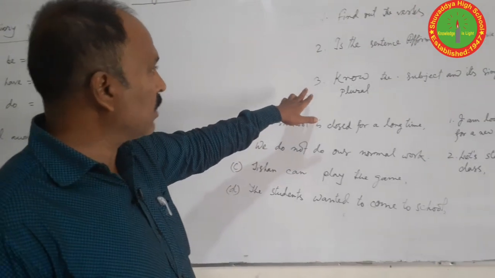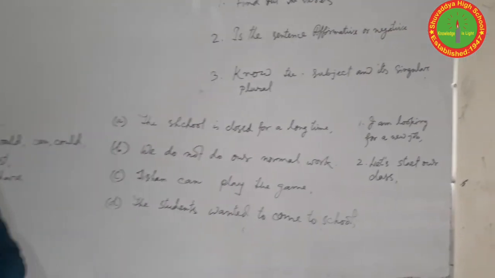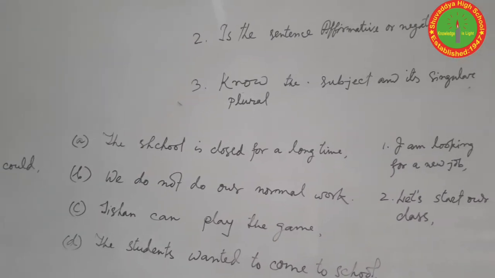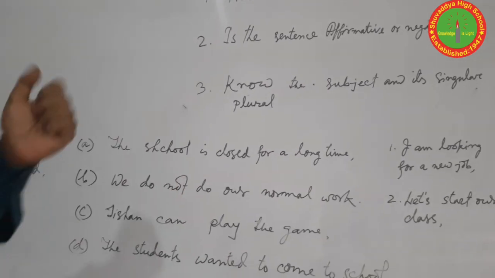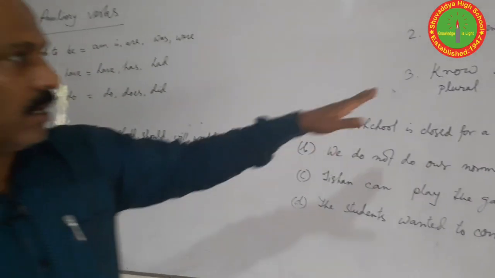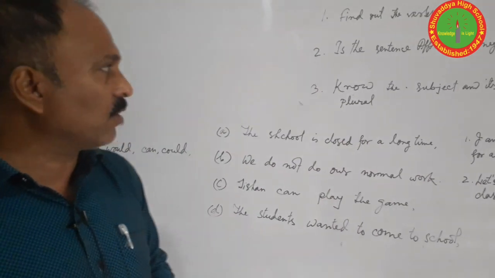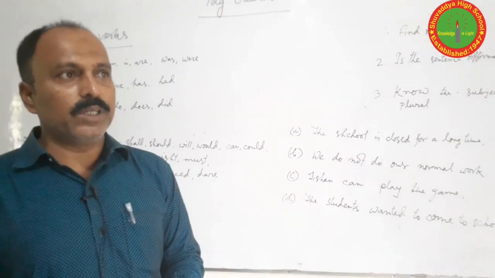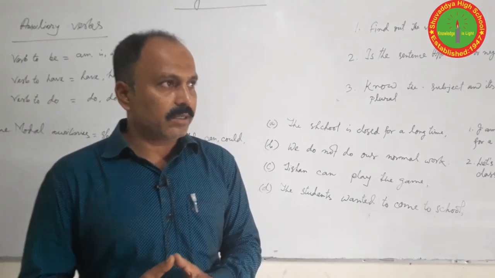And this is the last point. Number 3, we will know the subject and its singular or plural. Almost all the sentences have a subject, and we know its singular and plural. It's very important for the students to know verb and subject, because there is a relation between verbs and subject.